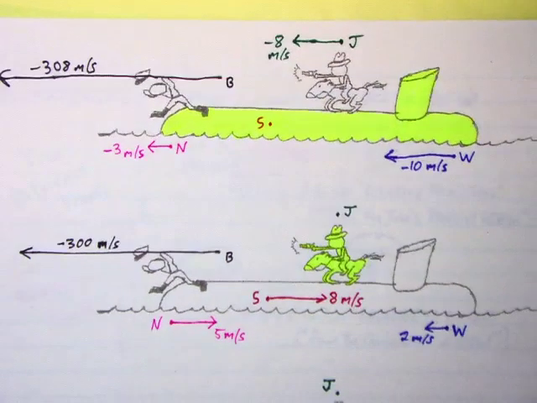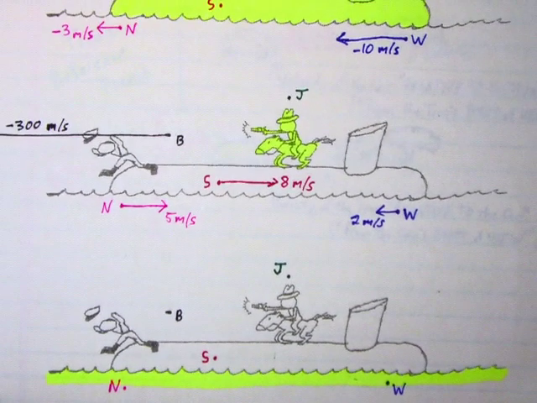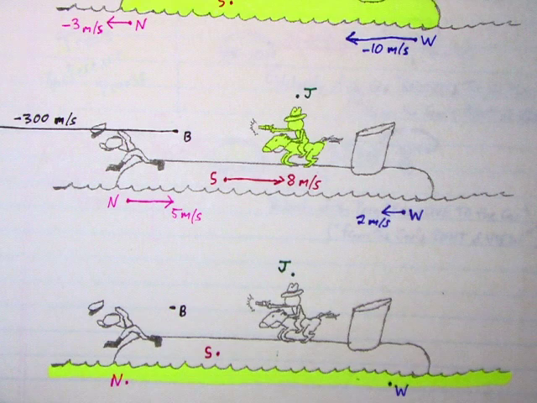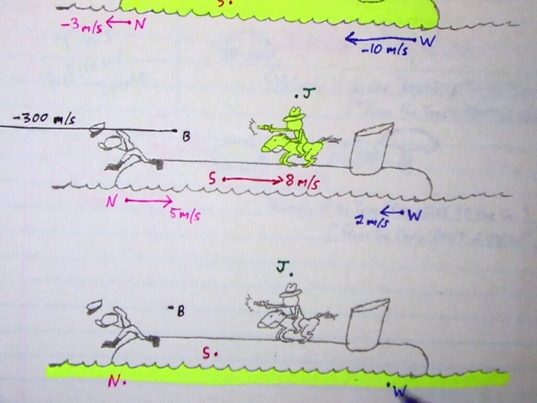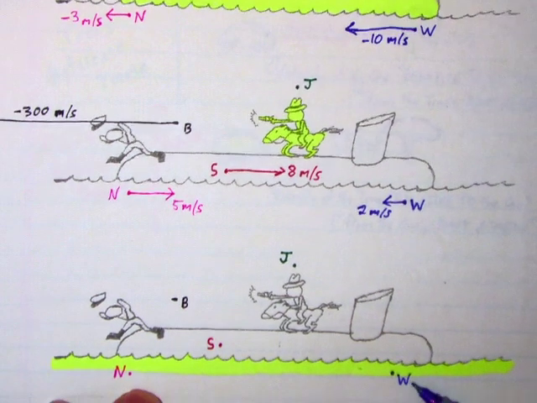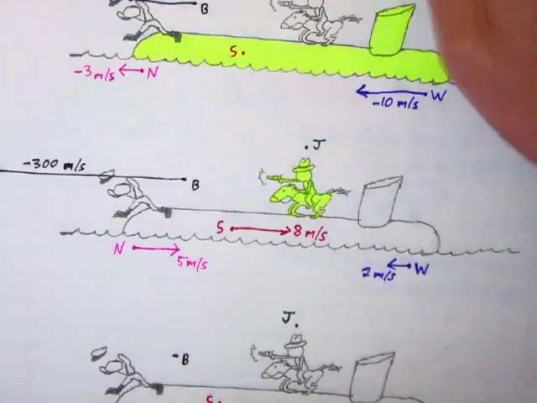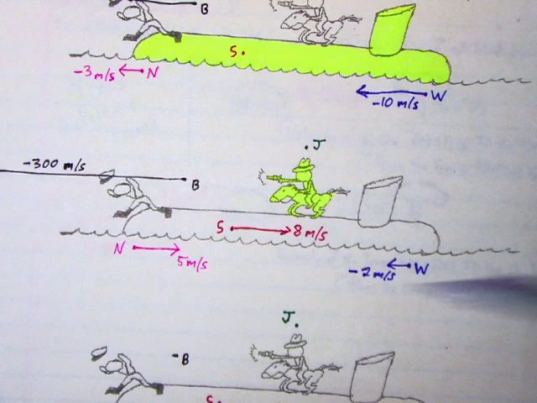Okay, let's switch now to the water's point of view. Let's see if we can figure that out. So I've highlighted the water. Now we're in the reference frame of the water. Now the water thinks itself is at rest in its own frame. So the velocity of the water here is 0 in its own frame. Oh, I made one mistake here. This should be a -2 meters per second. That's moving that direction. That's -2.